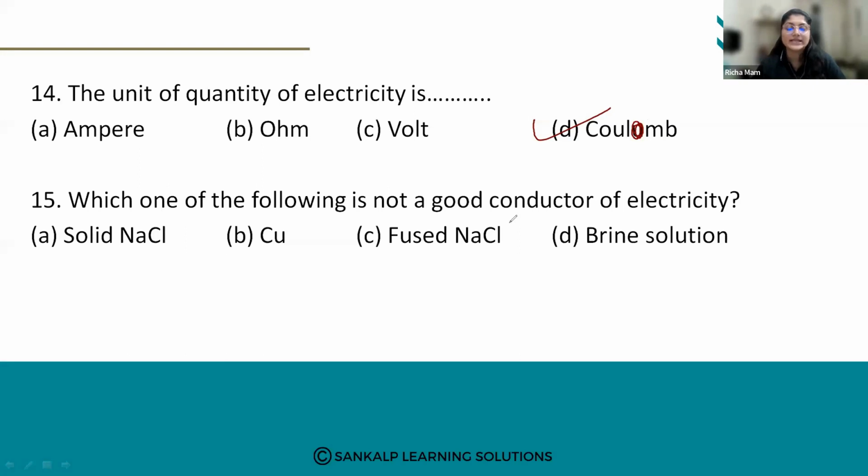in a circuit in 1 second when a steady current of 1 ampere is flowing. What is 1 coulomb? A coulomb is the quantity of electricity passing at any point in a circuit in 1 second when a steady current of 1 ampere is flowing. So this is 1 coulomb, and the unit of quantity of electricity is given as coulombs.